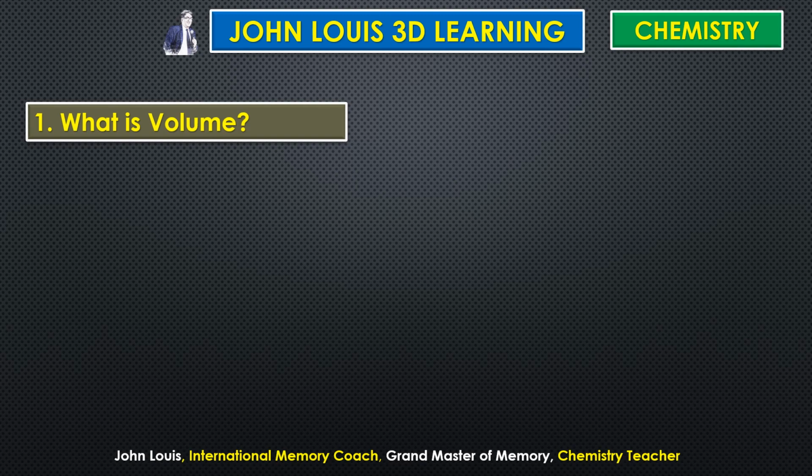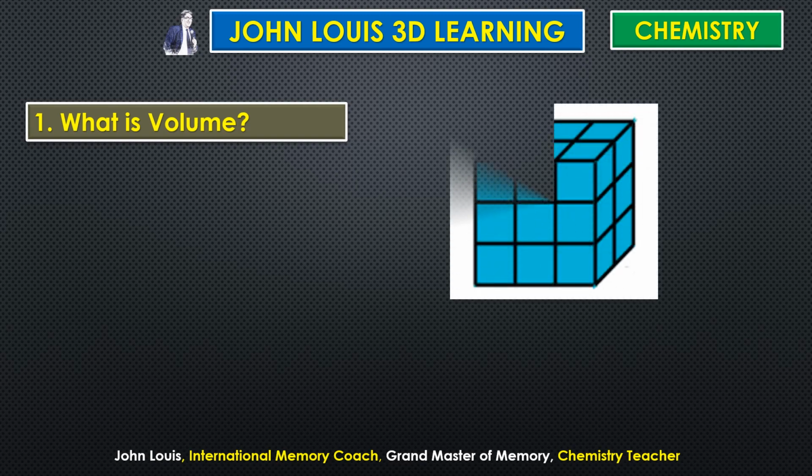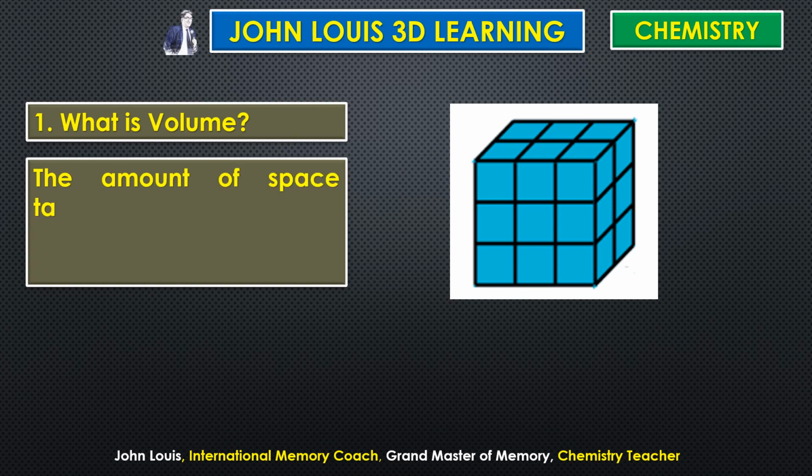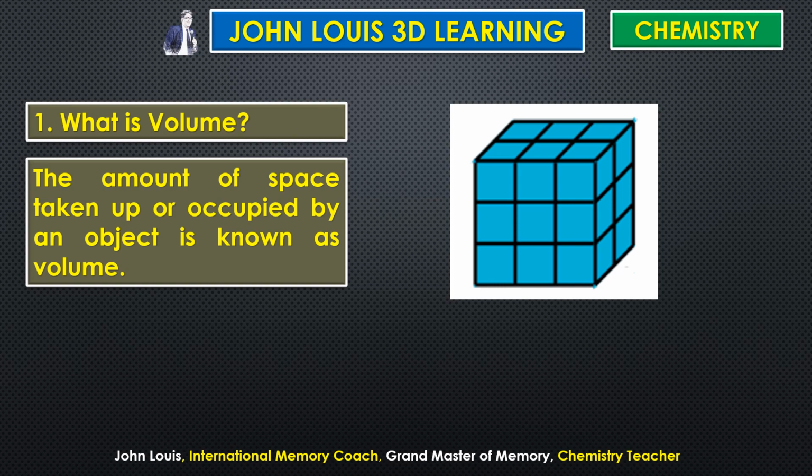What is volume? Does it occupy any space in the universe? Yes. Your pillow occupies some space. You yourself occupy some space in the universe. Your pen occupies some space in the universe. But how will you define what is volume? The amount of space taken up or occupied by an object is known as volume. So this much space is occupied by this, and that is what is volume. How much space an object occupies is known as volume. Is it clear? Okay.